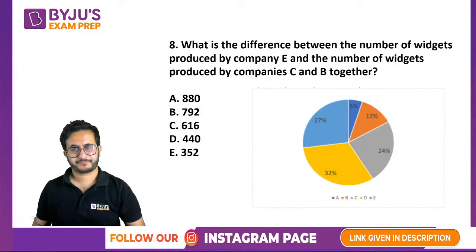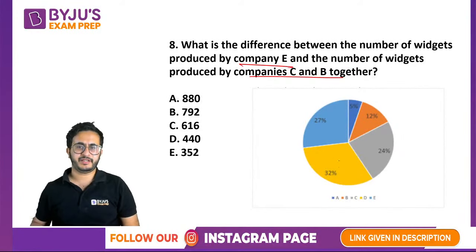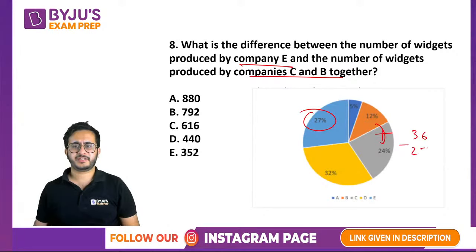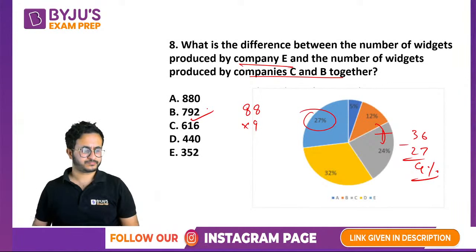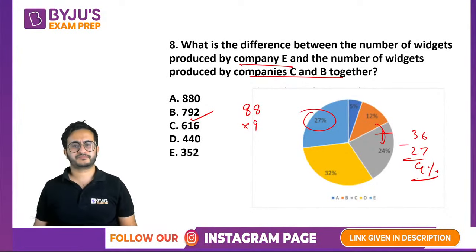How much will we get? See, E and C and B together. What I tell you is that you have to calculate in degree terms or percentage terms in this case, right? So E कितना है? E is 27 and C and B together is 36. Right? 36 minus 27 is 9%. Okay, so that is 88 into 9. That will be 792. So simply the answer 792.